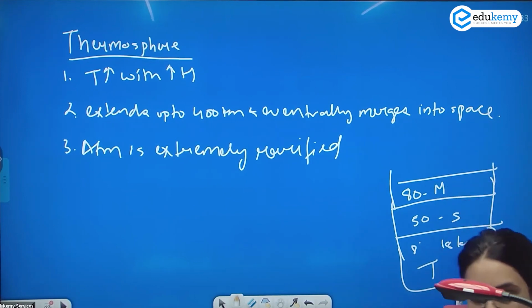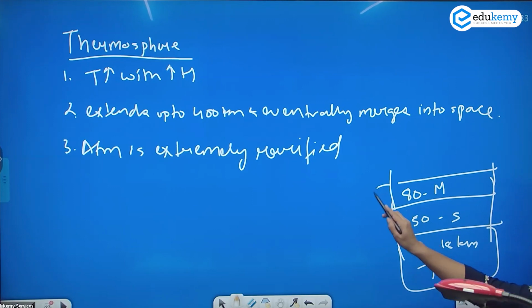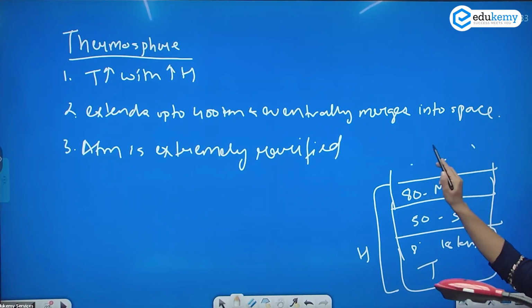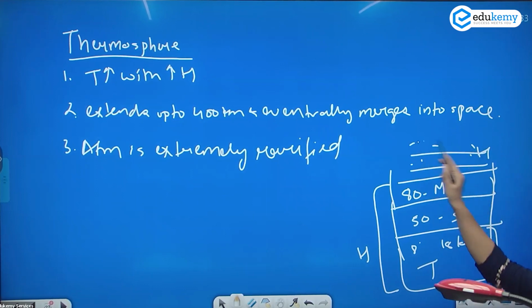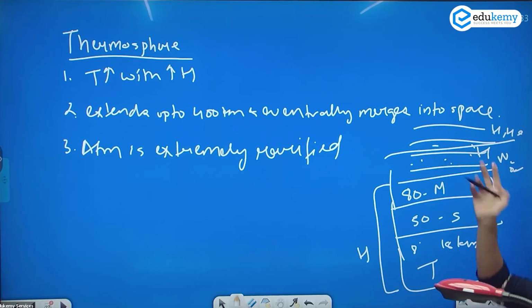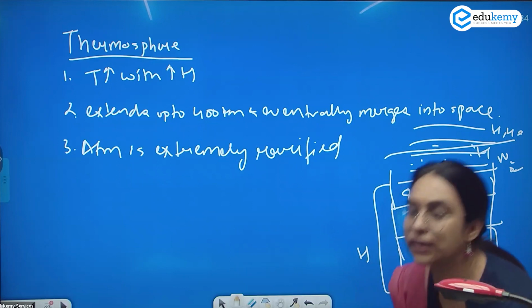If we take into consideration the basis of relative mixing, up to what kilometer did we have the homosphere? Up to 80 kilometers we had the homosphere. And above that, we had the heterosphere, where the gases were layered. The lower gases were N2 and O2, and above them were H and He. So in your thermosphere, what is it? Thermosphere is a part of the heterosphere. We have layers of gases.